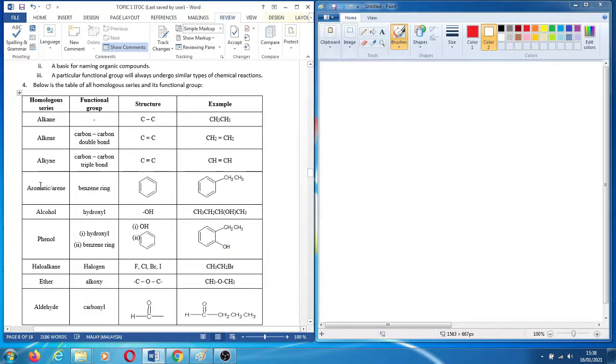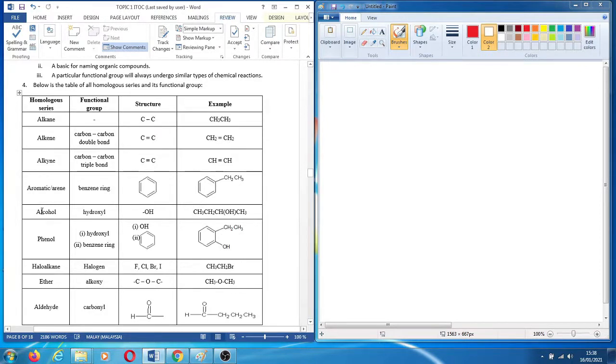And the fourth one is aromatic or arene, the homolog series. The functional group, we call it benzene ring. This is the benzene ring. The structure shows the benzene ring, and this is an example. And then alcohol, the functional group is hydroxyl. The spelling is very important in this topic. Make sure you spell it correctly. Alcohol, hydroxyl. This is the structure of your alcohol, and this is an example of the compound.